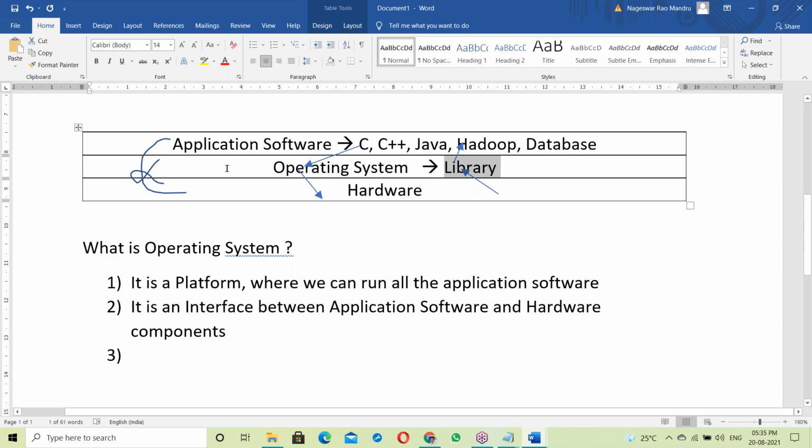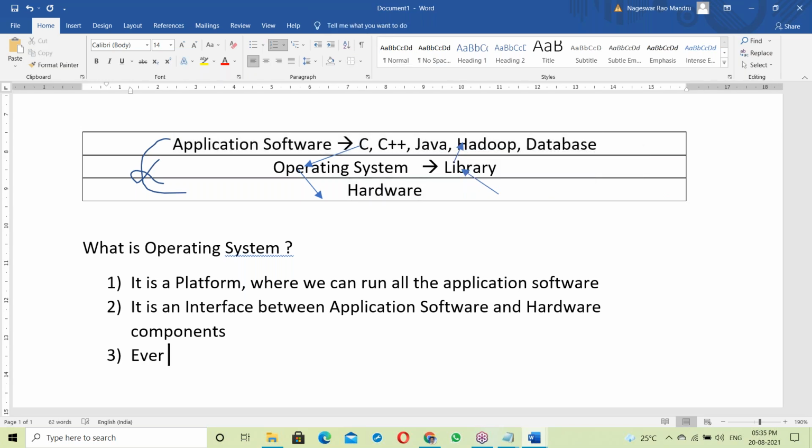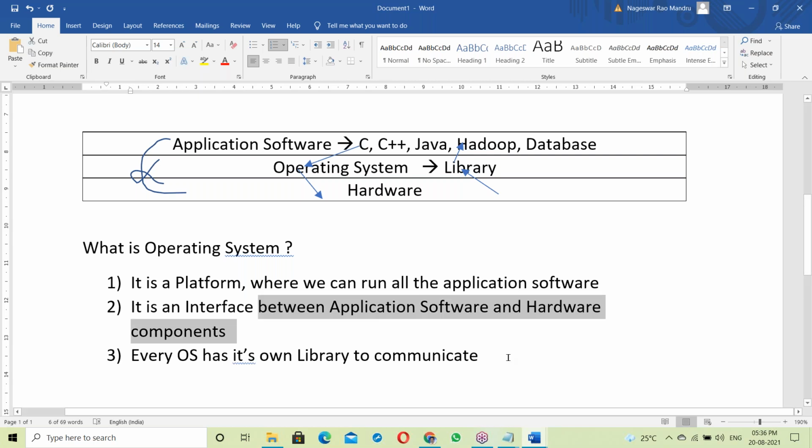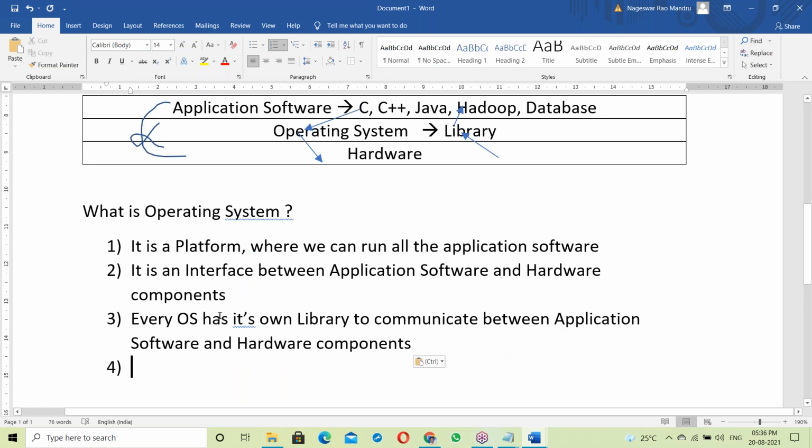So OS uses libraries to communicate between application software and hardware components. This point is very important for us from the Java perspective, so try to understand it clearly. Every OS has its own libraries to communicate between application software and hardware components.